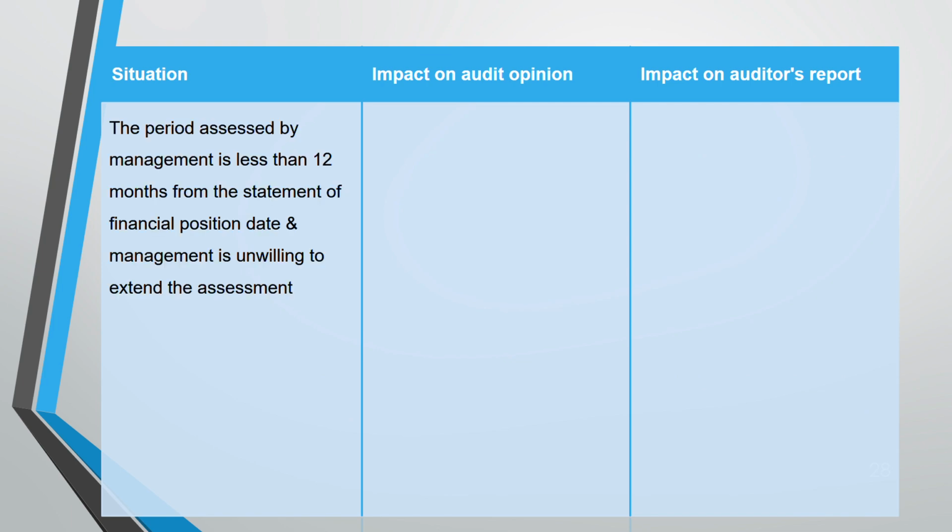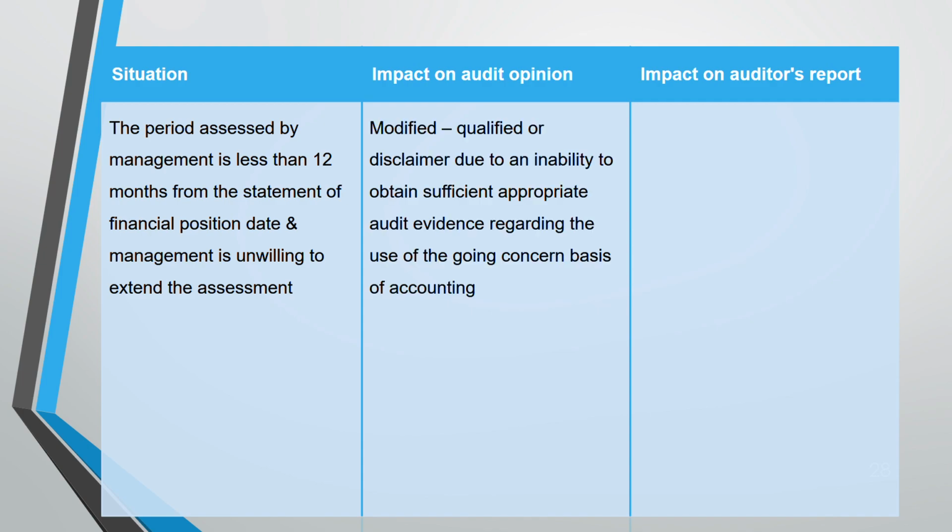Here the assessment period is less than 12 months, so it will be a disclaimer of opinion. I'm sorry, it's modified. It could be qualified or it could be a disclaimer. It will be a disclaimer if they are not able to obtain sufficient appropriate evidence, otherwise it's qualified.